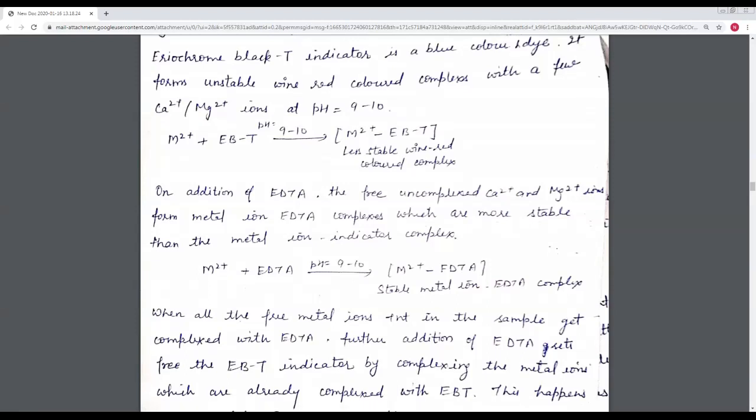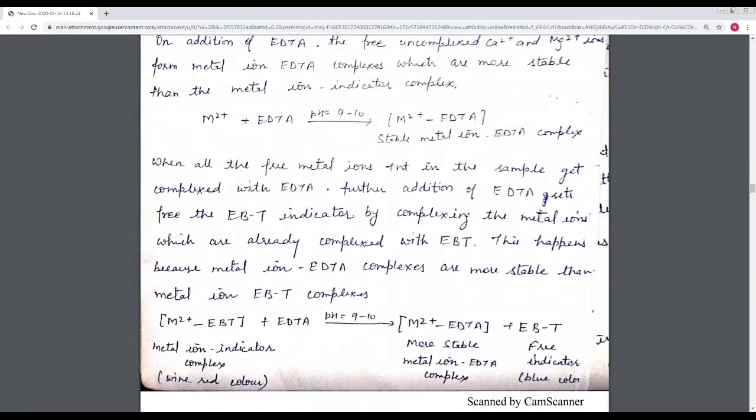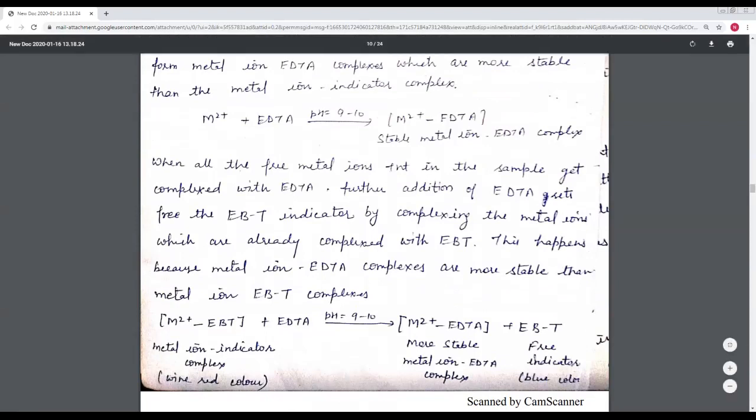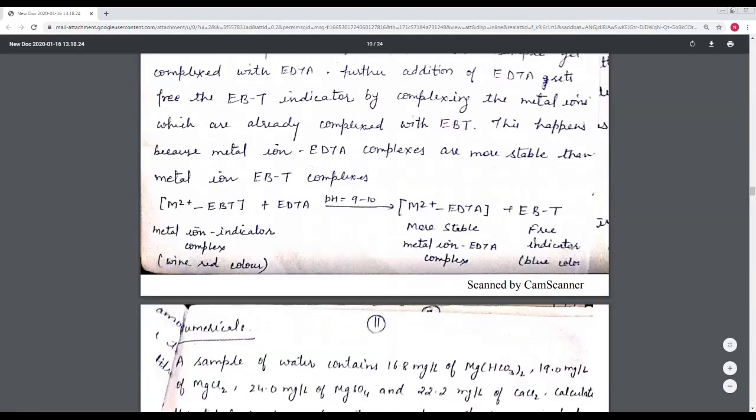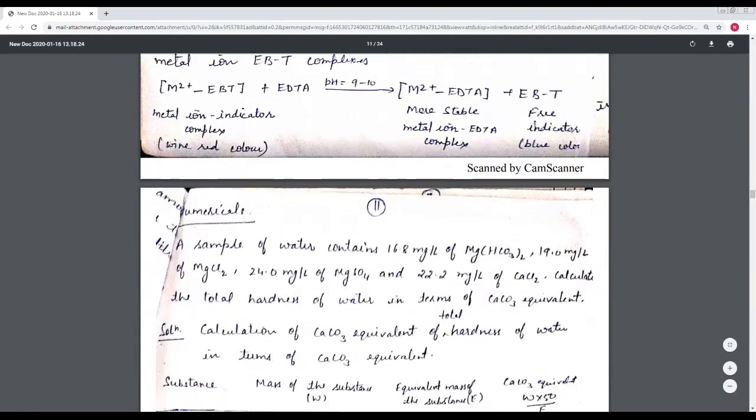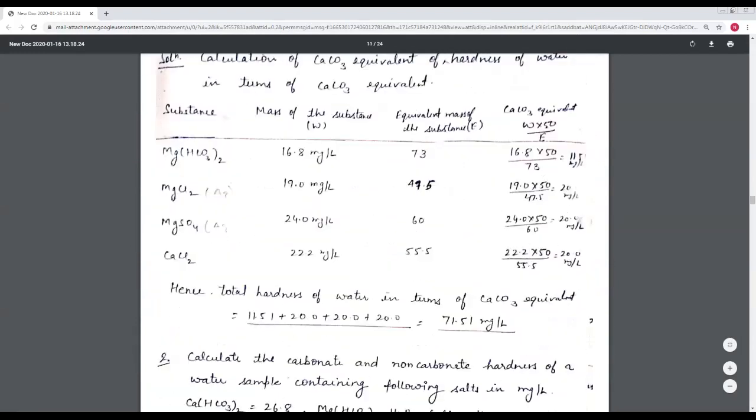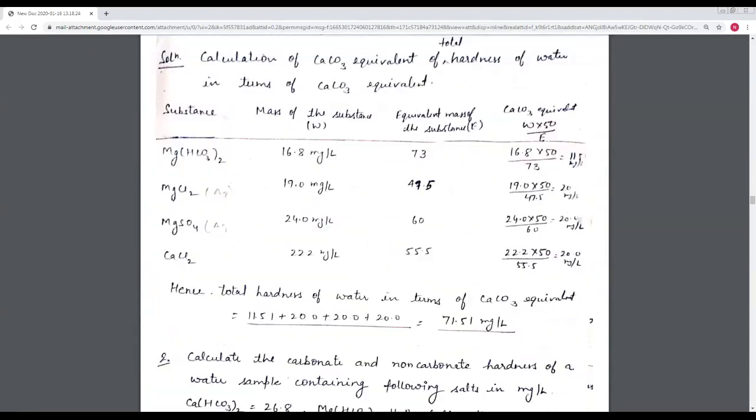After that we can calculate the hardness of the water by the formula V2 by V1, where V2 stands for the volume of the known or unknown water, V2 by V1, multiplied by 1,000. So we can calculate easily the total hardness of the water solution. Okay, today this is my last topic of this video.